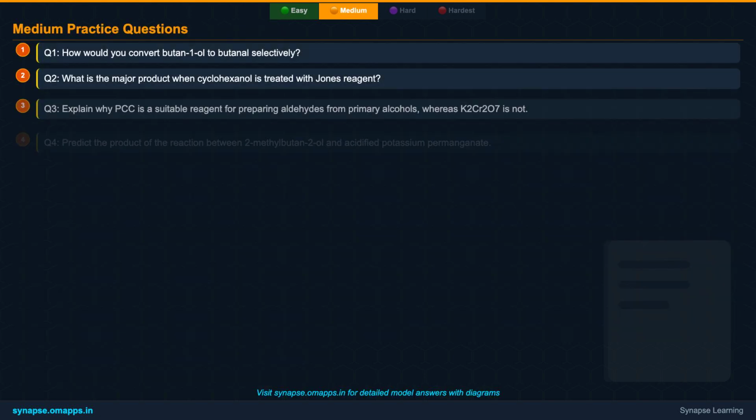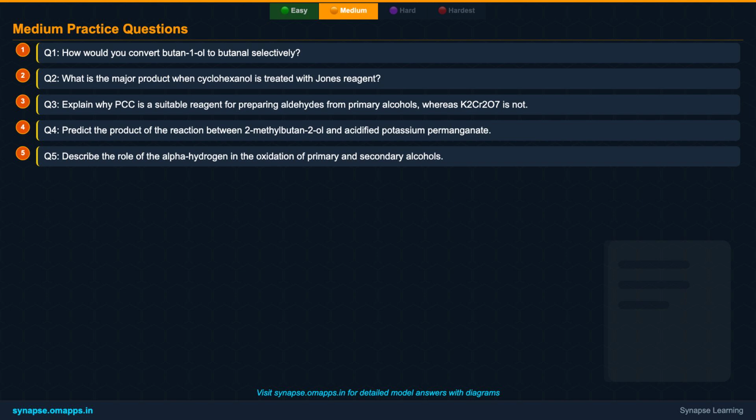Now, challenge your understanding with these 5 practice questions. They range from predicting specific products with different reagents to explaining the rationale behind reagent choices. Think critically about the conditions, the type of alcohol, and the desired outcome. These questions will help you consolidate your knowledge of the medium-level concepts.